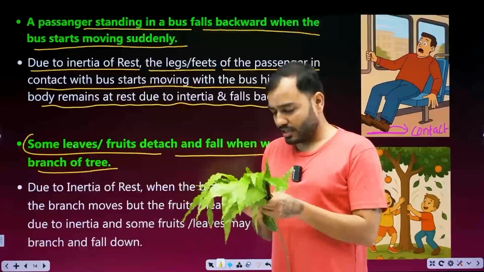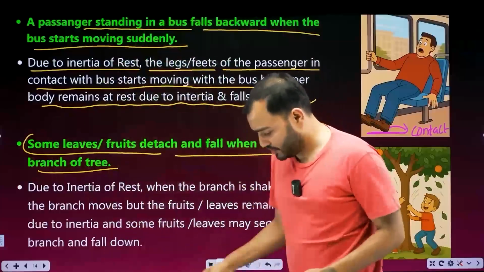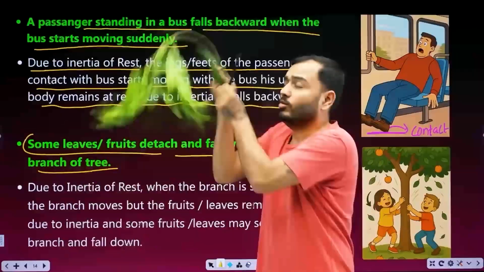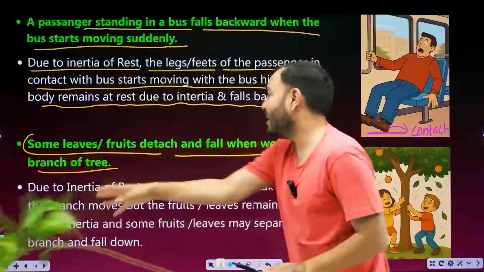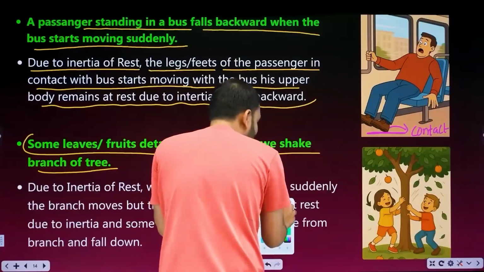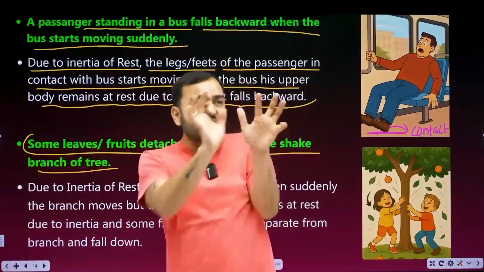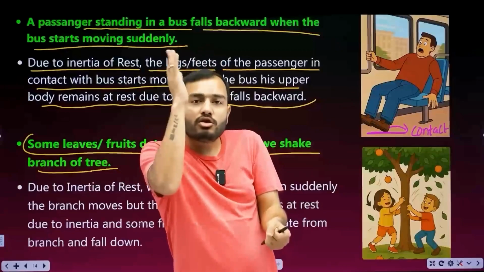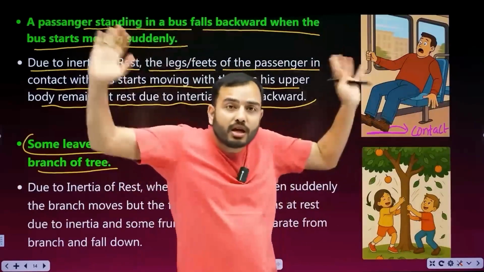You must have seen this. Imagine you go and grab a tree or a small plant and start shaking it. What happens? Sometimes a mango falls, sometimes a guava falls, sometimes the leaves shed.